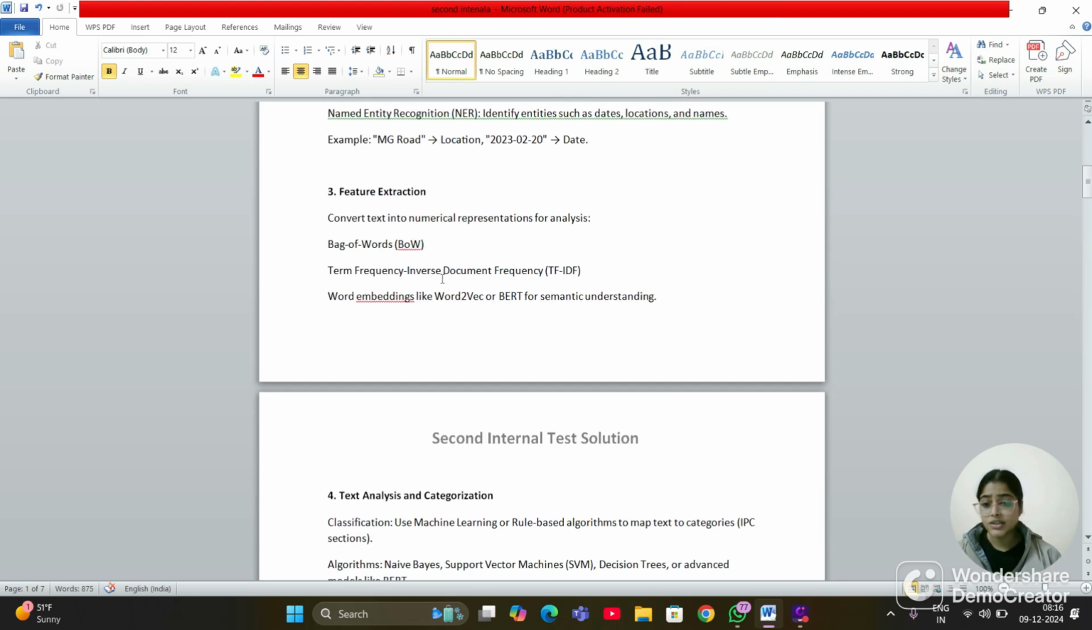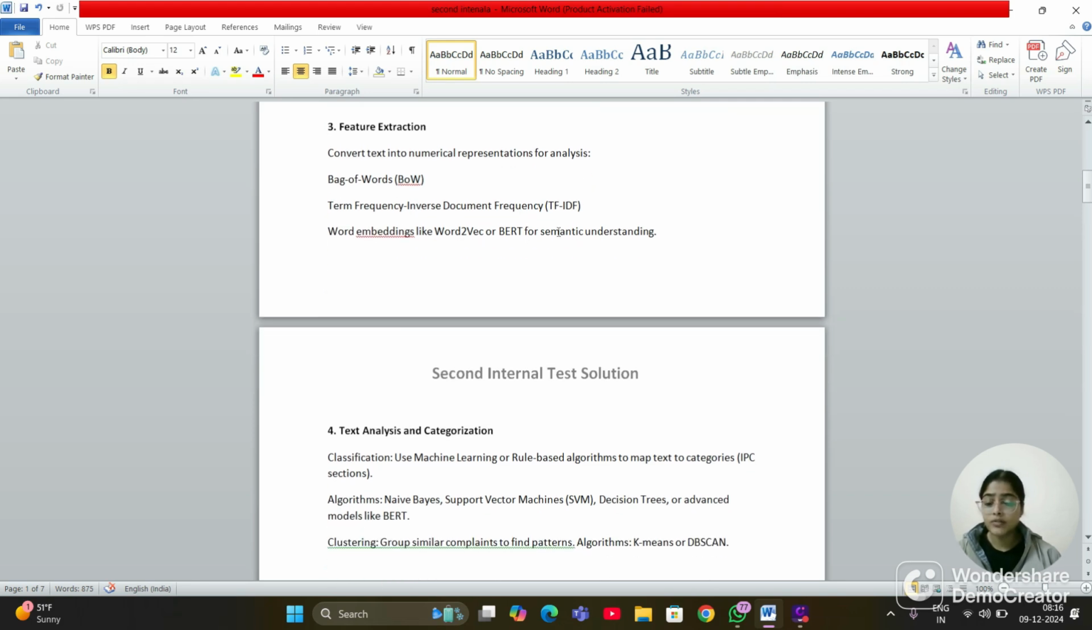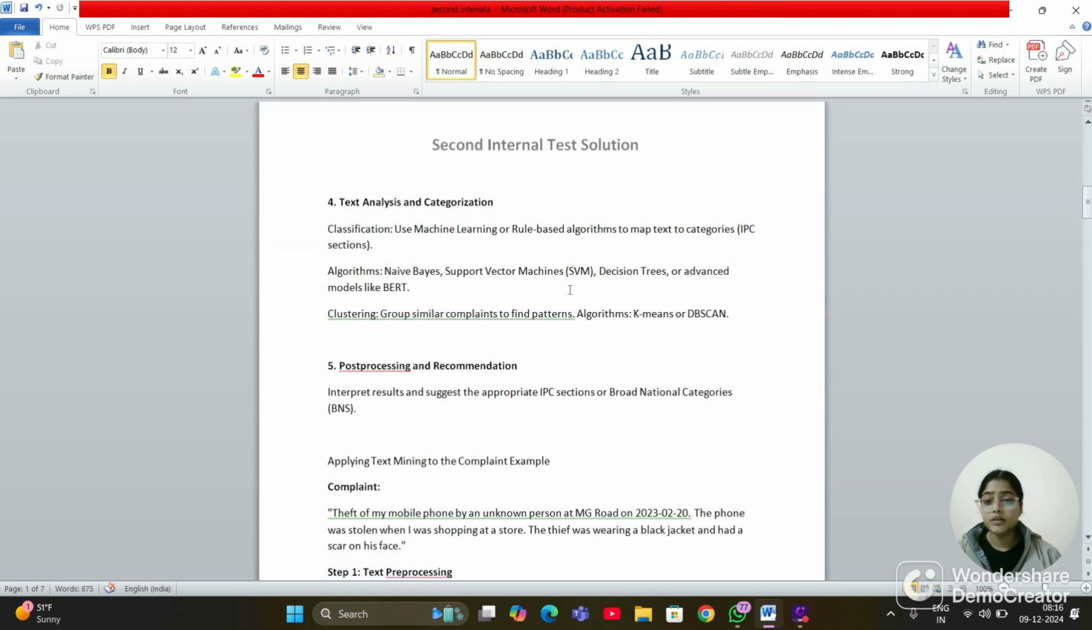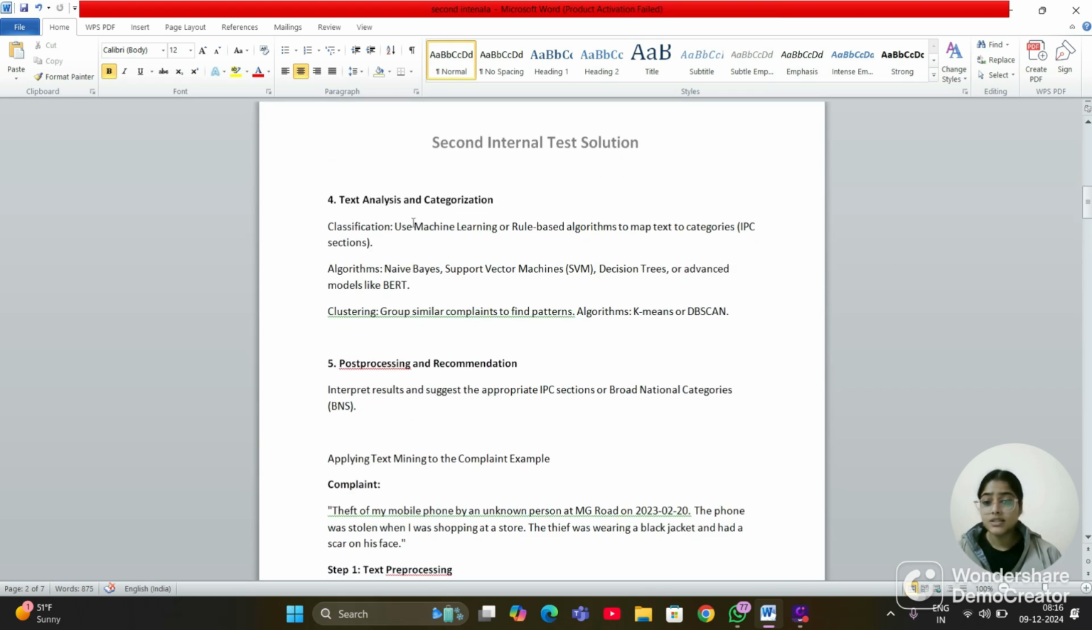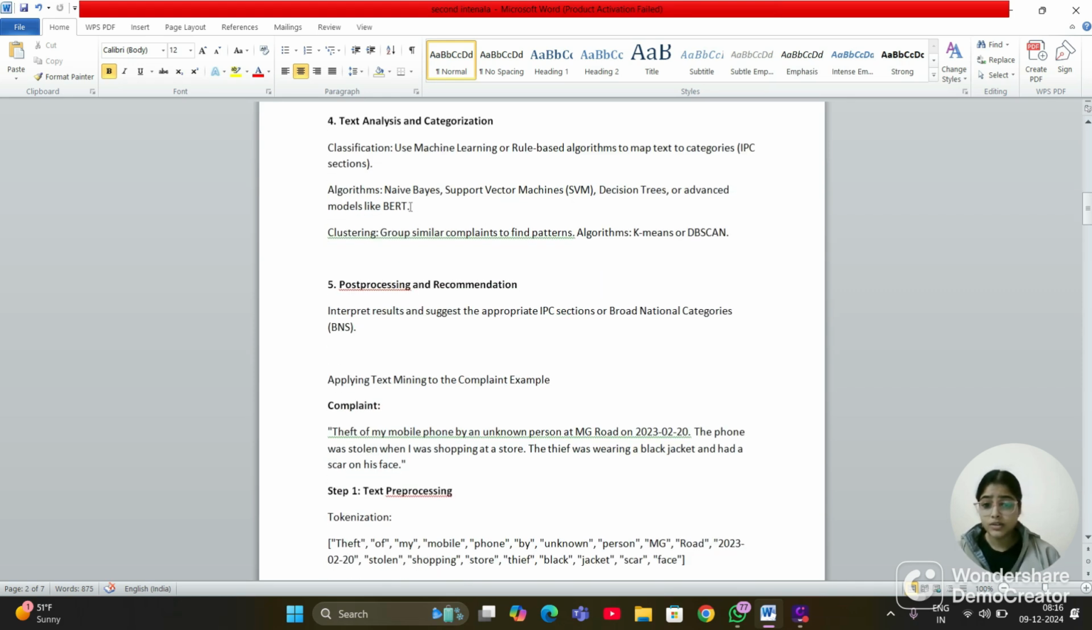And then feature extraction, convert the text into numerical representations for analysis: bag of words and term frequency-inverse document frequency. And then word embeddings like Word2Vec or GloVe for semantic understanding. And in the fourth step, text analysis and categorization. Classification. In classification, we use machine learning or rule-based algorithms to map text to categories, IPC sections, and we use algorithms like Naive Bayes, SVM, decision tree, or advanced models like BERT.